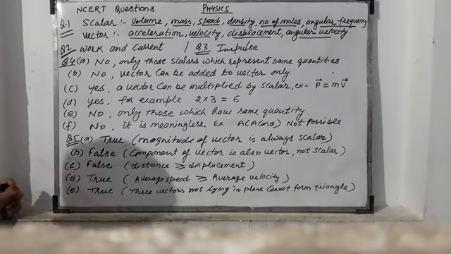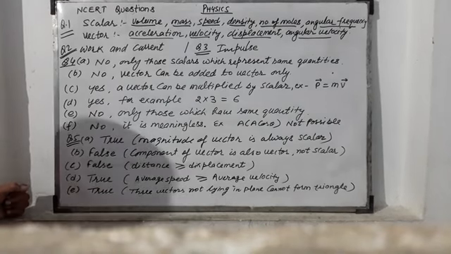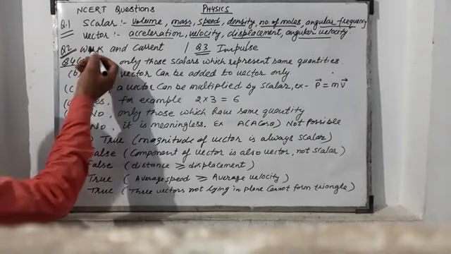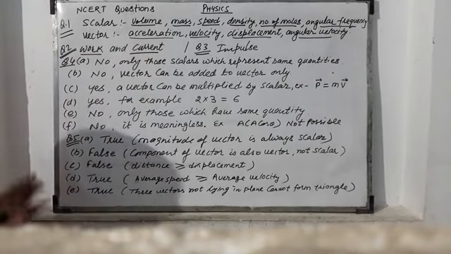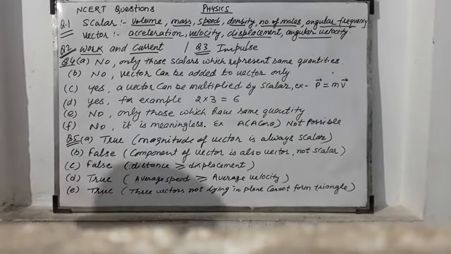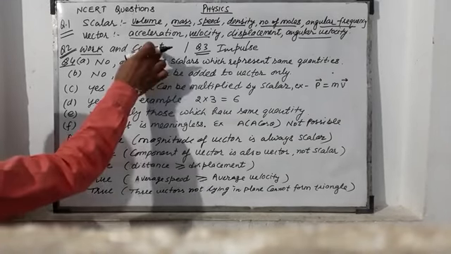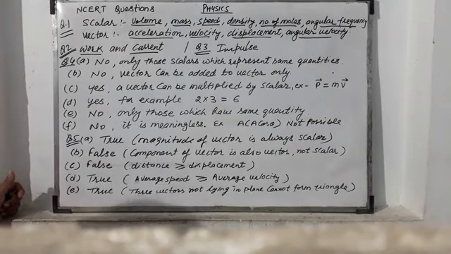Now, in question number 2, some quantities are given and the question is asking about scalar quantities. So, work and current are only scalar quantities. Current gives the direction of flow of charge. So, it is not a vector quantity, it is a scalar quantity.